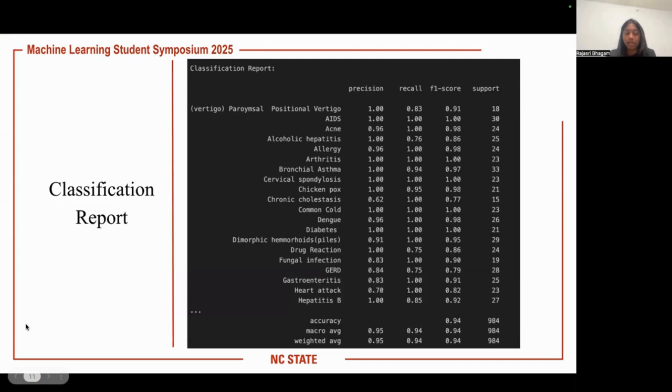Coming to the final results, here you can see our classification report. Despite the added noise, the model performs very well, achieving 94% accuracy, with most diseases having very high precision and recall values. This shows this model can generalize well even under realistic noisy conditions.